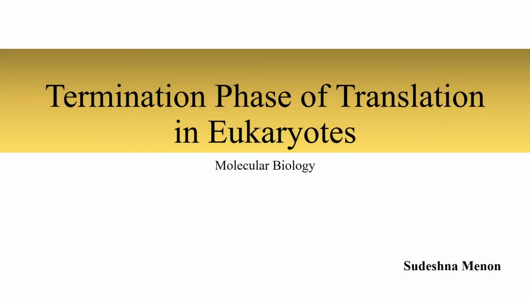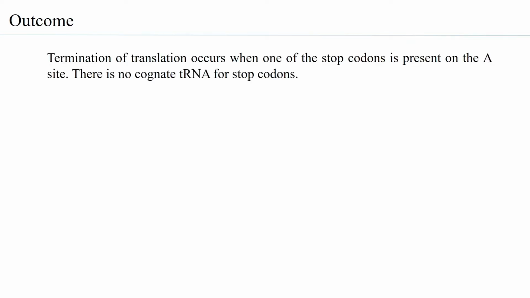Termination phase of translation in eukaryotes. This phase again has several mechanistic similarities with the prokaryotic system. So let us look at the learning outcomes of this session. Termination of translation occurs when one of the stop codons is present on the A site, and this A site,